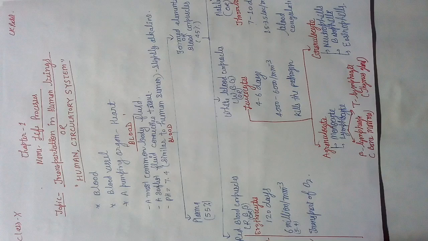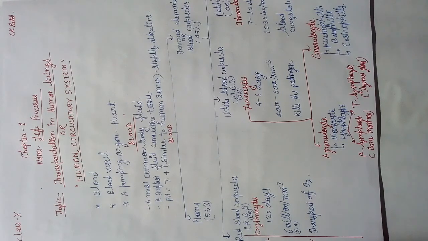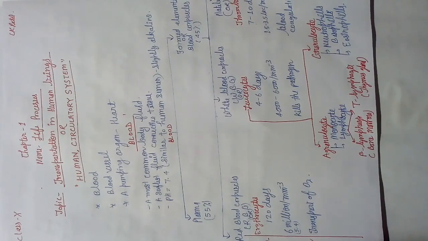Formed elements are blood corpuscles. Why are these not called blood cells? Can anyone answer me? This is related to a higher level, but you should know, because some of them don't have all the cell organelles. For example, RBC doesn't have mitochondria, and mature RBC doesn't contain a nucleus as well. That is why they are not fulfilling the parameters of a cell, so they are called blood corpuscles. And they contribute 45%.